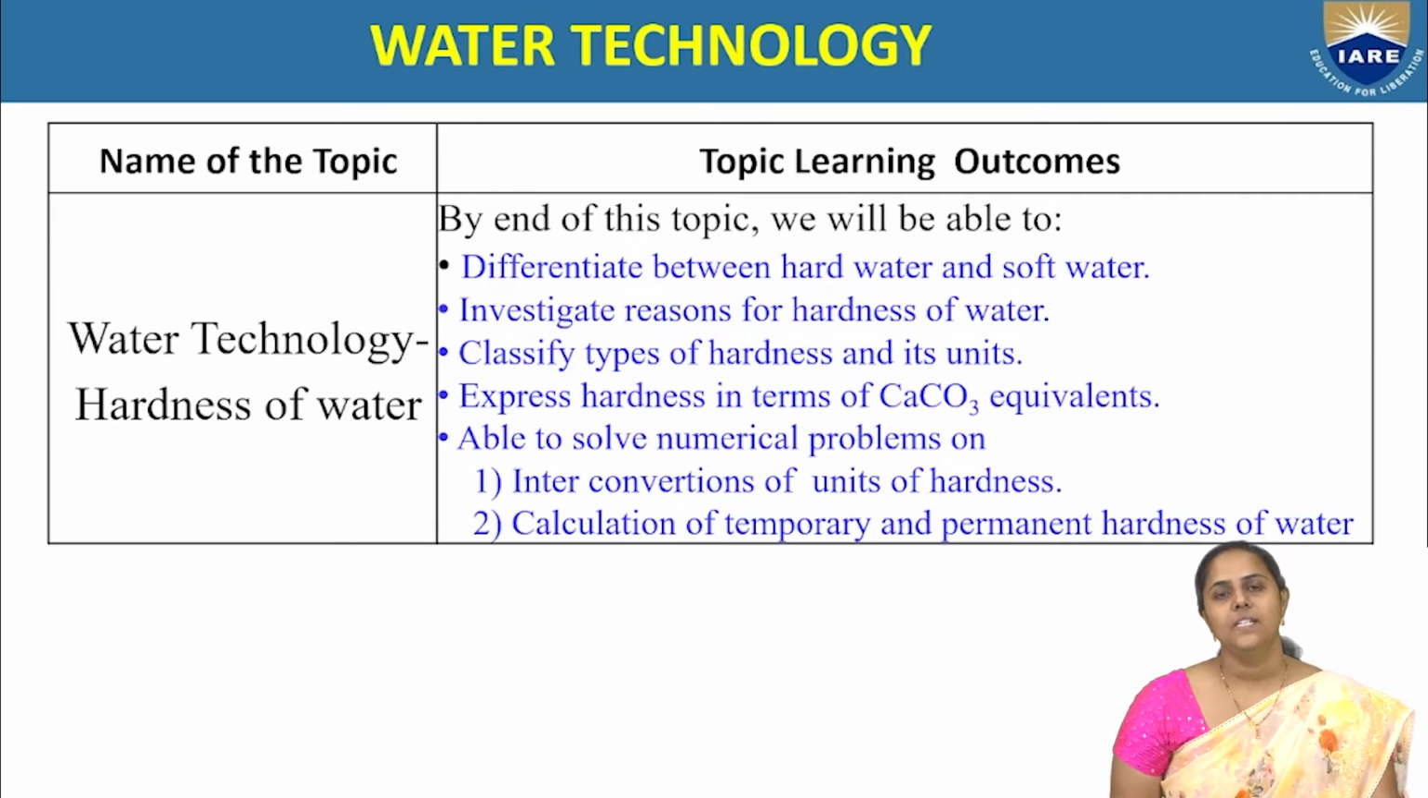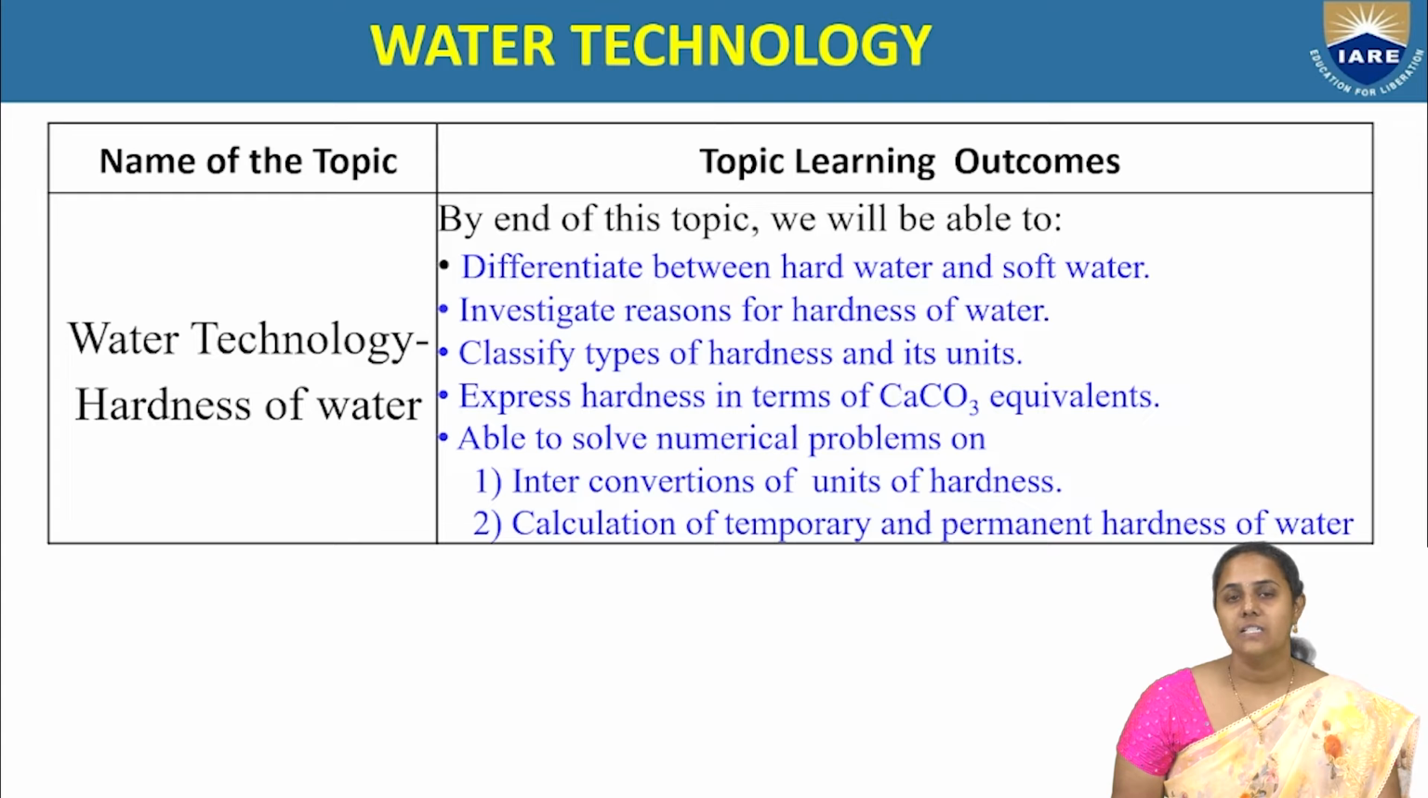By the end of this topic, you will be able to distinguish between hard water and soft water. You will know what hardness of water is, what the reasons for hardness are, and you will understand the units of hardness and the expression of hardness of water. Along with this, we will work some numerical problems on units of hardness and their interconversions, and on calculation of temporary, permanent, and total hardness of water. So let's get into the topic.